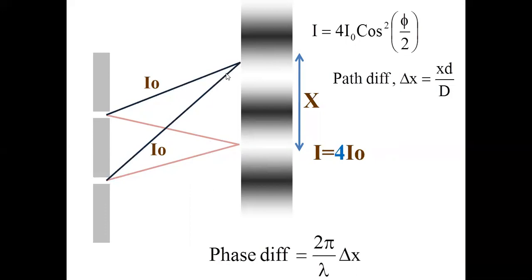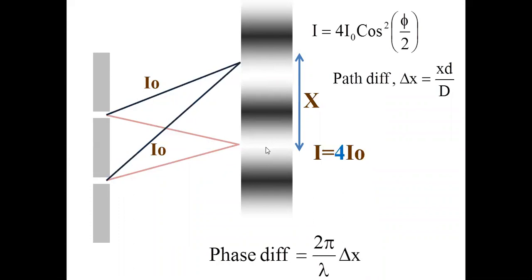Why? Because intensity is directly proportional to the square of the amplitude. Here the amplitude is A plus A, 2A. Amplitude is adding. Why is intensity 4 times? Because intensity is directly proportional to the square of the amplitude. If it is 2A here, what is the square of it? 4A squared. That means intensity is proportional to the square of the amplitude, that is 4A squared, and it is 4 I naught. Because if the intensity of one wave is I naught, and another wave is I naught, then it is 4 I naught here.